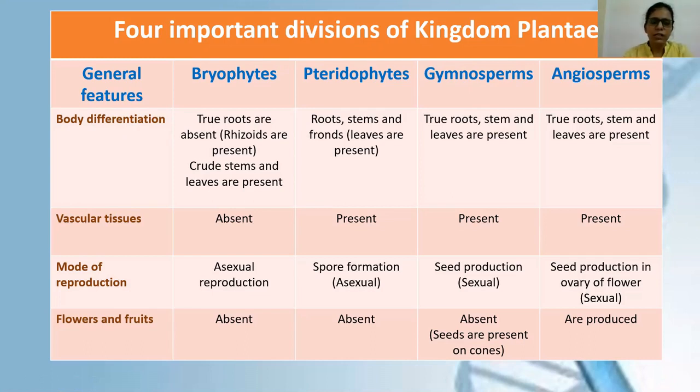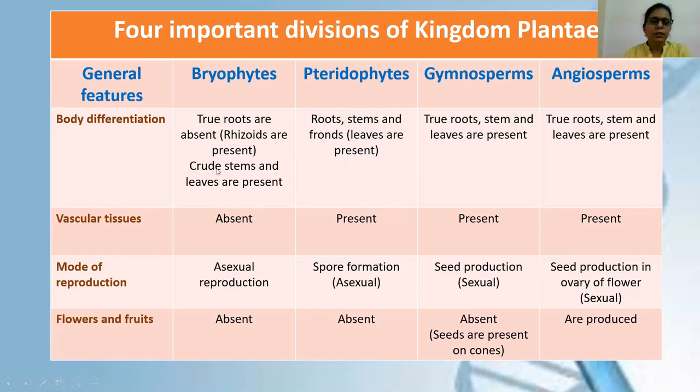So the first one is bryophytes. In case of bryophytes, true roots are absent. Instead of true roots, rhizoids are present. These rhizoids are just small root-like structures. Their function is like a root, but they are not true roots. In case of pteridophytes, root, stems, and leaves are present. They have very large leaves, which are known as fronds. Then in case of gymnosperms and angiosperms, because they are big trees, they both have roots, stem and leaves.